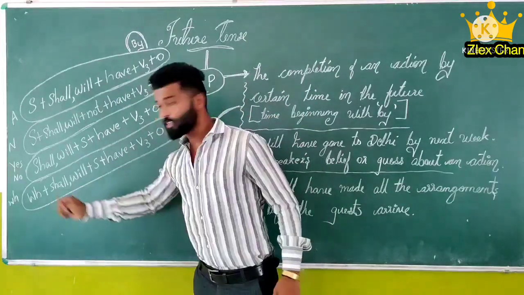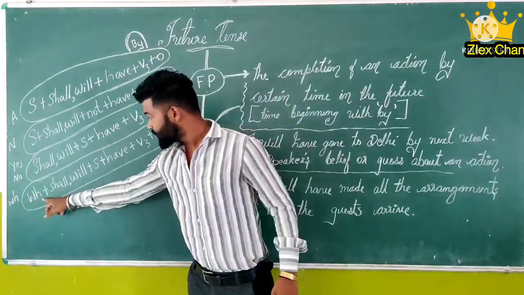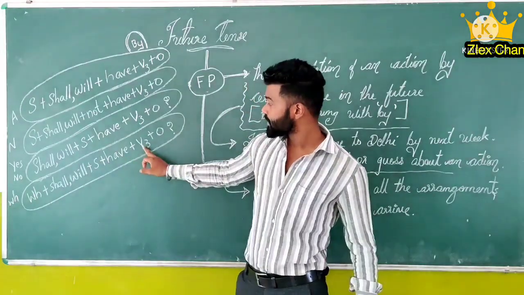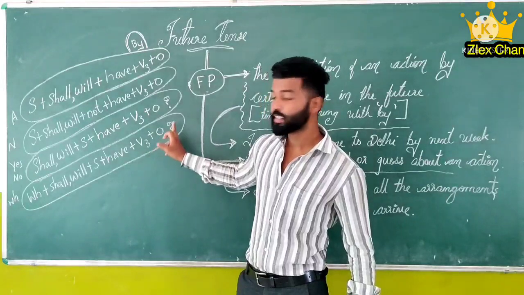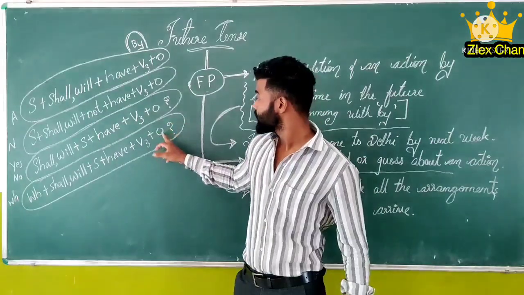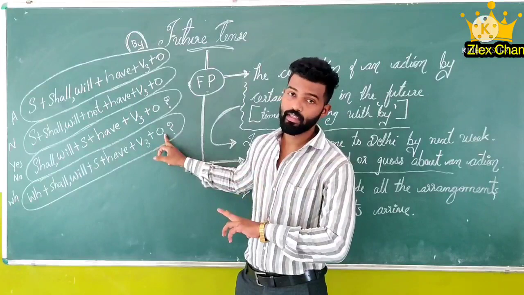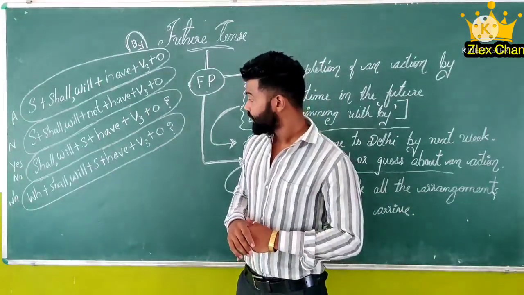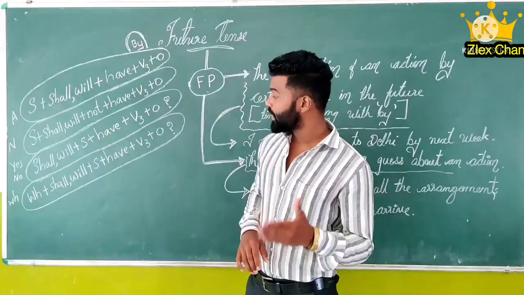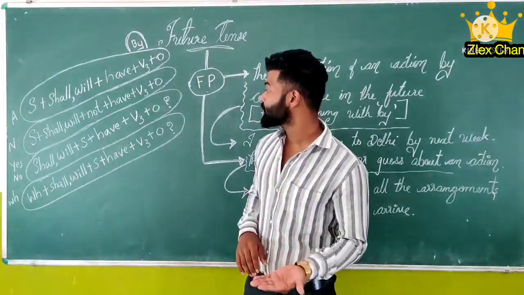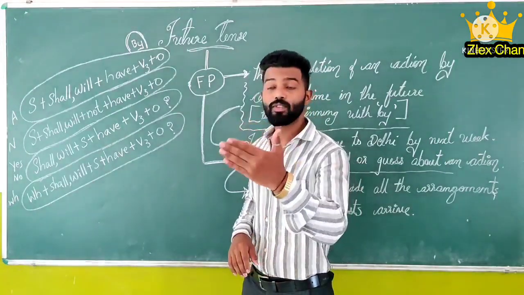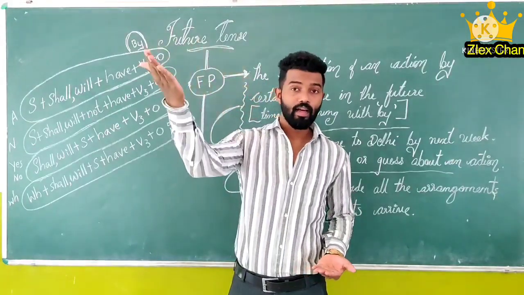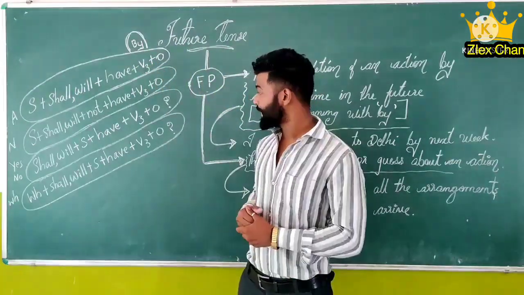Then WH questions. First the WH question, then shall or will, then subject, then have, then verb third form, then object, then question mark. Object is not necessary. If it is necessary, you can use it. So, when will you have gone to Delhi? Or when will you have gone to Kerala? That way you can use it.